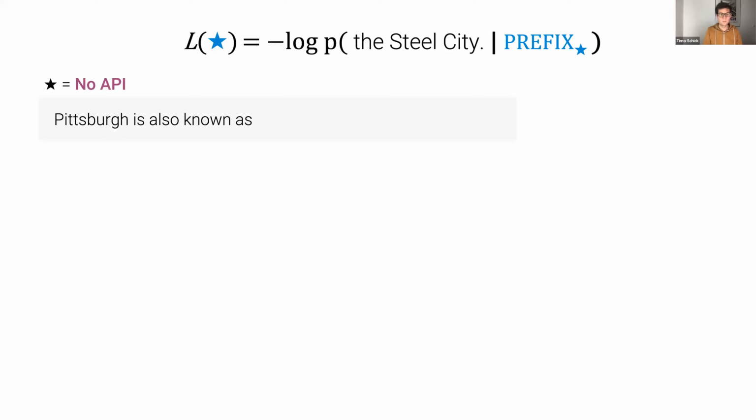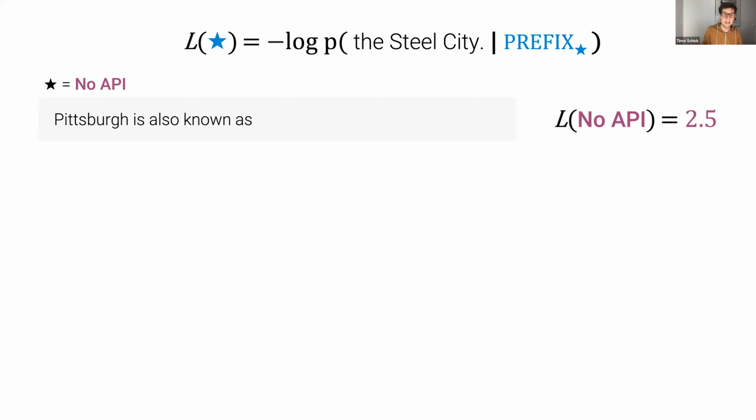So in this case, we just look at our language model. We don't use any API calls at all. We just give it the original prefix, "Pittsburgh is also known as", and then we look at how likely our language model finds the continuation, "the Steel City", given that prefix. We look at the log likelihood or the negative log likelihood of that continuation. Let's say in our example that we end up with a loss in that case of 2.5.